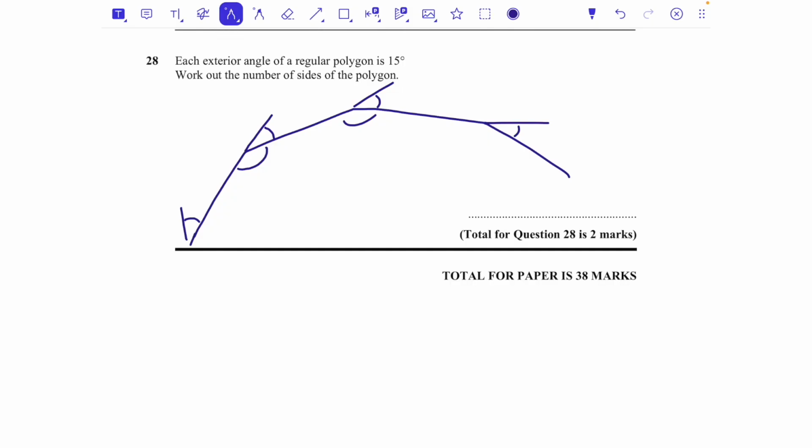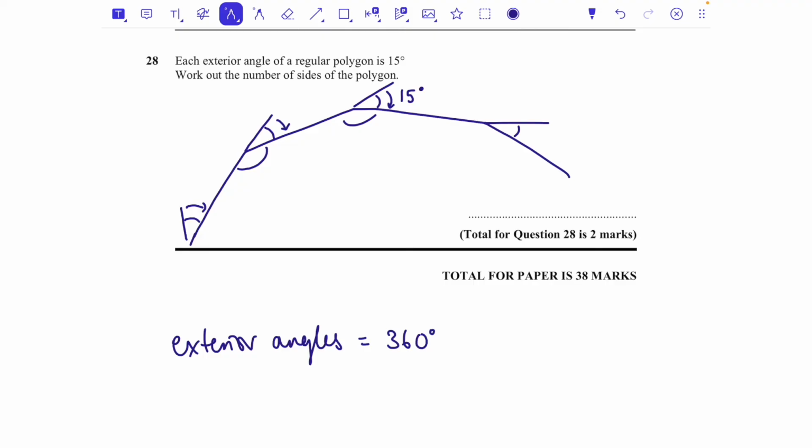So we don't know how many sides this has got, but we know that the exterior angle, the bit that you would get on the outside if you were going to walk around the outside of the shape, is 15 degrees. Now, if we were going to walk around the whole outside of this shape, we would always get back to where we started. We know the exterior angles always add together to make 360 degrees, no matter how many sides it has. If you walk around the outside of a shape, you'll always get back to the beginning, and so the exterior angles always make 360 degrees.